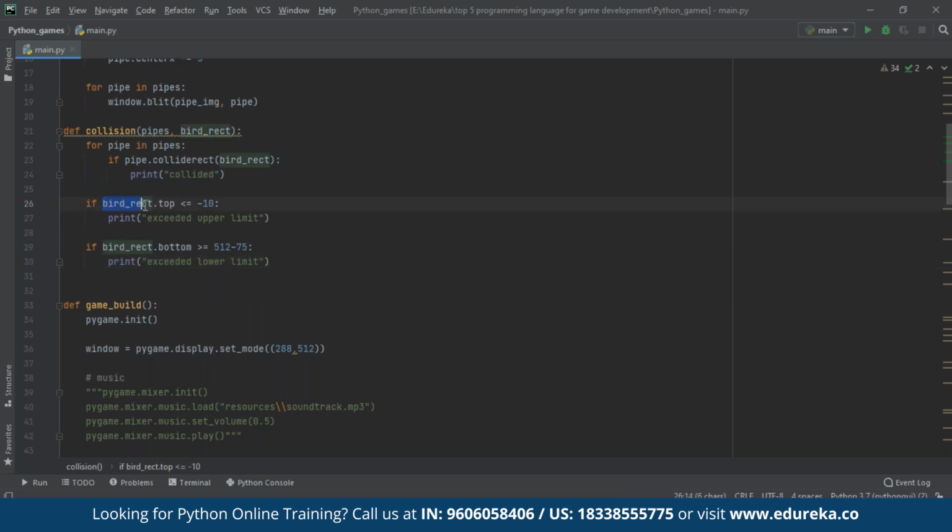See, if the bird rectangle dot top, that is nothing but if our bird goes above our application window, a message will pop out saying exceeded upper limit. And the same goes for the bottom one, it would say exceeded lower limit. And if it collides with any of the pipes, it would say collided. So let's execute our code.